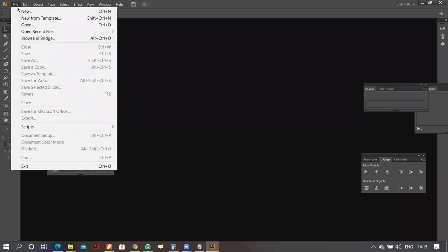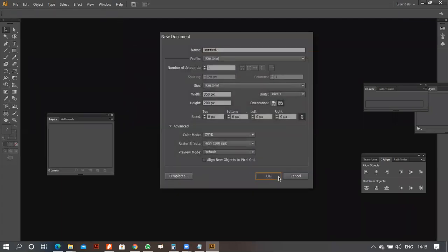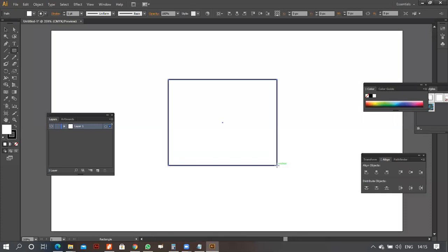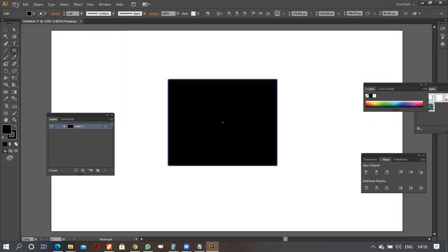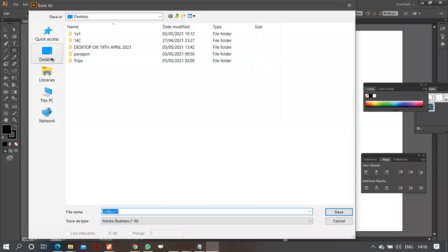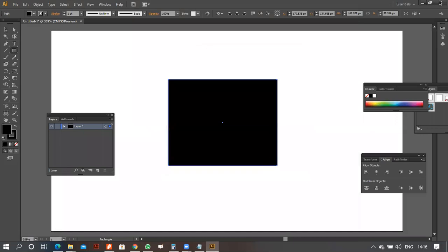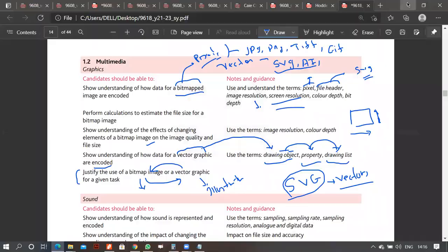I'll open a new file and make a shape over here, any random shape. I'll fill the inner part with black, then go to File and Save As on the desktop, name it example, and save it as SVG. Like I told you, SVG is one of the most common file formats for vector-based graphics. So it's done. I'll close this.